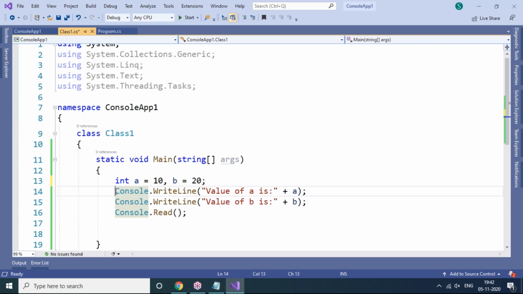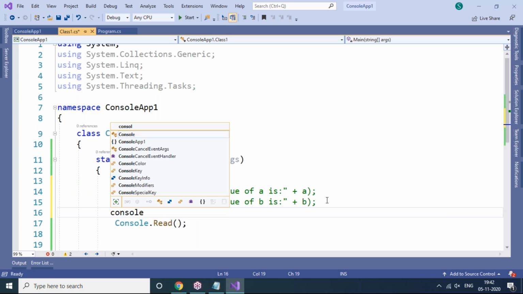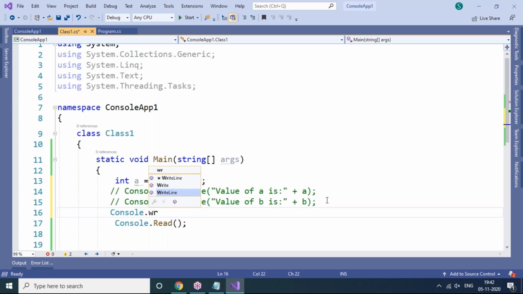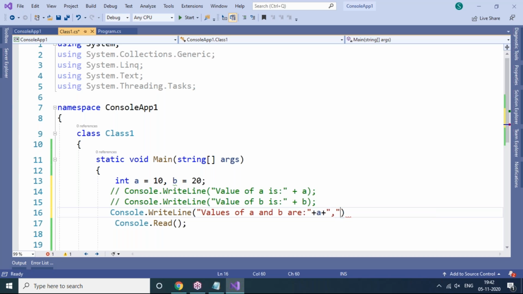But why don't we display these two variable values, a value and b value, within the same single output statement like Console.WriteLine? So I want to display them in one line only. How to display two or three variable values in one line? You can see this: "values of a and b are now" plus a plus ":" comma plus b plus colon, like this you have to use.